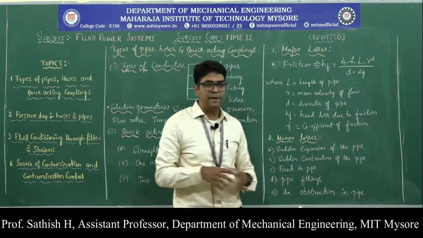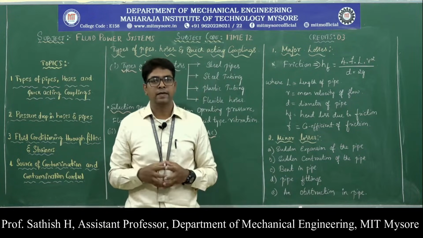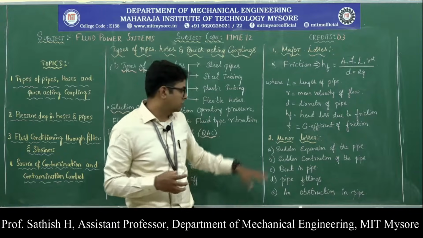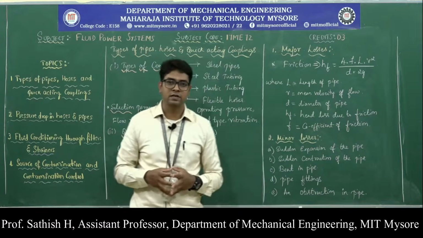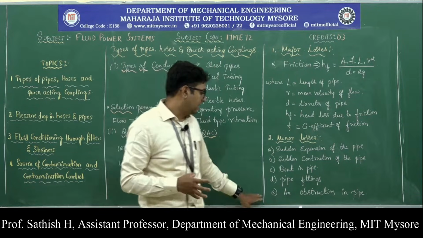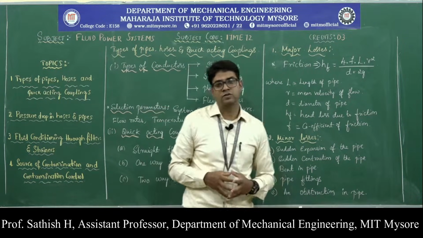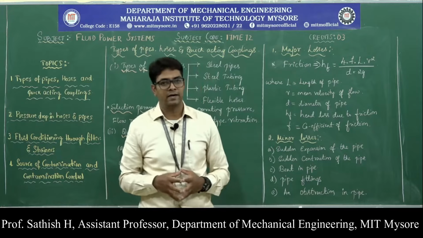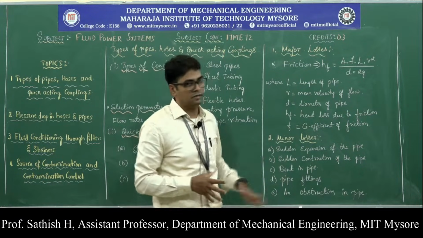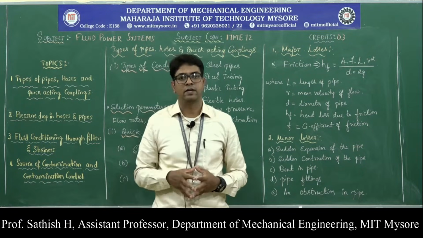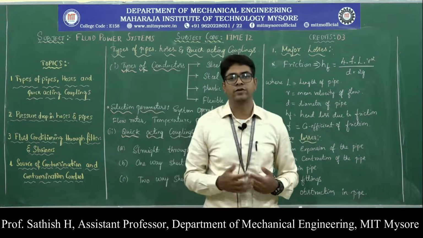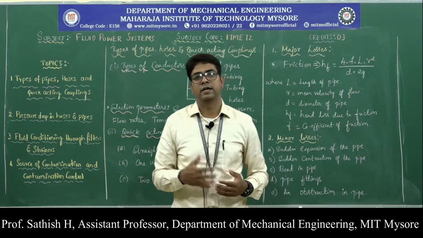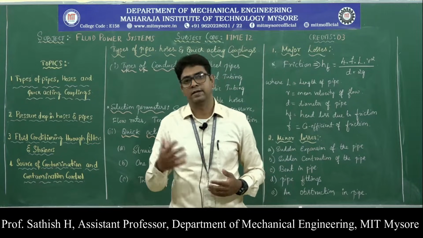And then a bend in the pipe will also result in losses, which come under the minor losses as well. Various pipe fittings result in minor losses, and an obstruction in the pipe will also result in minor losses. Okay, these are the minor losses and the major losses that can happen when the fluid is flowing through the hydraulic system, the pipings or the conductors.